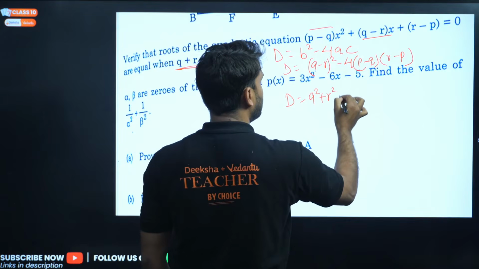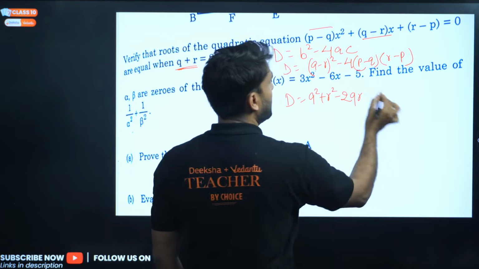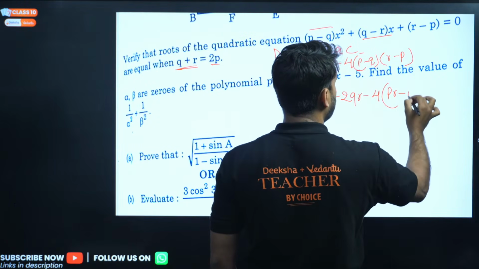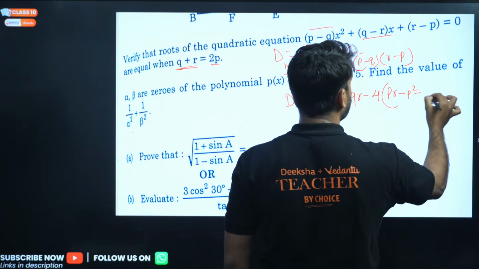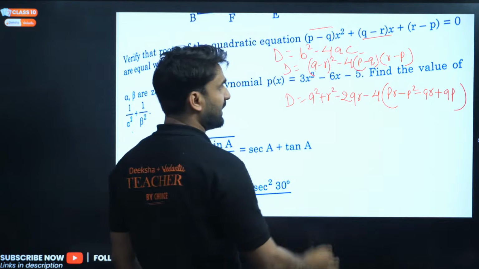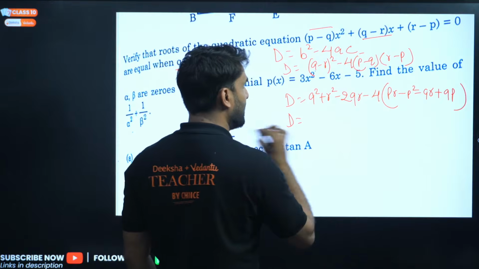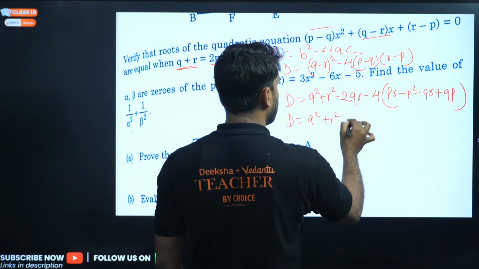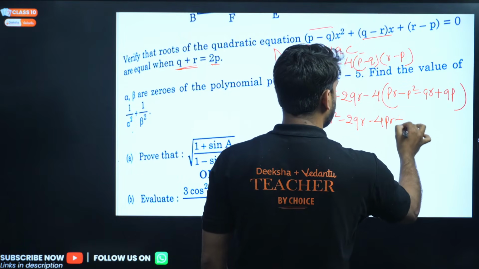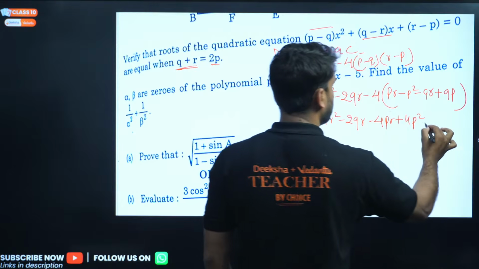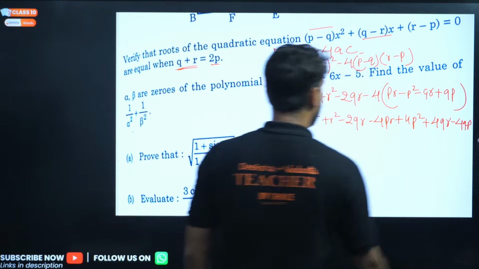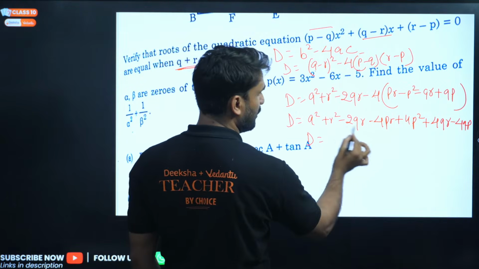So open this bracket here. So Q square plus R square minus 2QR, right? And here we can open the bracket. So P into R, PR minus P square, and this is minus QR, and this is minus minus plus QP. Right, now open the bracket. So after opening the bracket, we are getting Q square plus R square minus 2QR, and this will become minus 4PR, minus minus 4P square, and this is minus minus plus 4QR, and this is plus minus minus 4PQ.